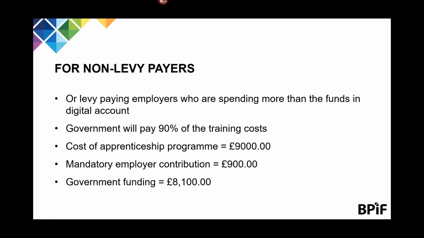Now, on to non-levy paying employers. This would also apply to levy paying employers who wish to spend more on apprenticeship training than they have available in their digital accounts. The government will pay 90% of the training costs, and so the employer only has to pay 10%. So in the case of an apprenticeship which costs £9,000, the employer will be required to pay £900 and the government will pay £8,100.